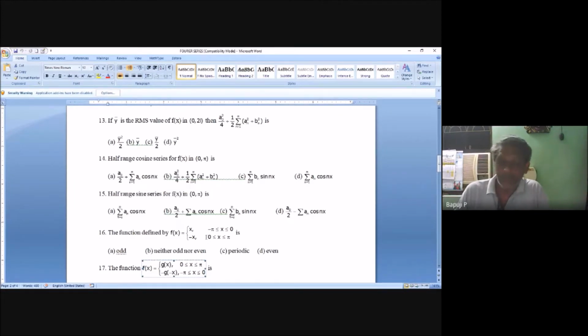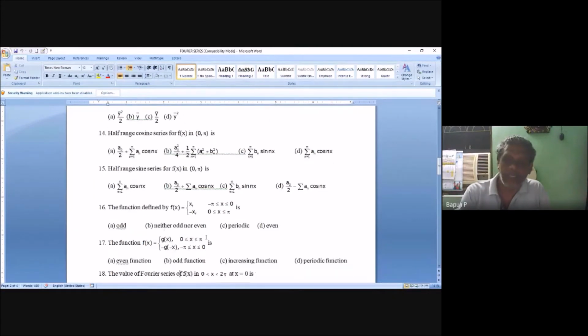So the answer is even. Next. The function f of x is equal to gx for 0 less than or equal to x less than or equal to pi, and minus pi less than or equal to x less than 0. If I apply minus x, I am getting the minus of that function. So what does that mean? Odd function.